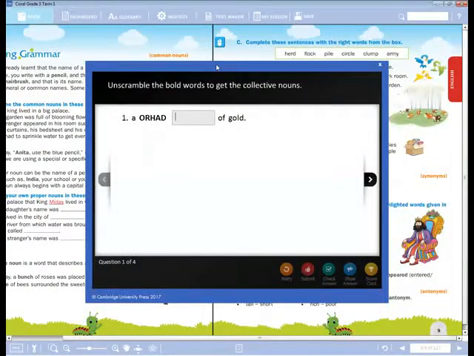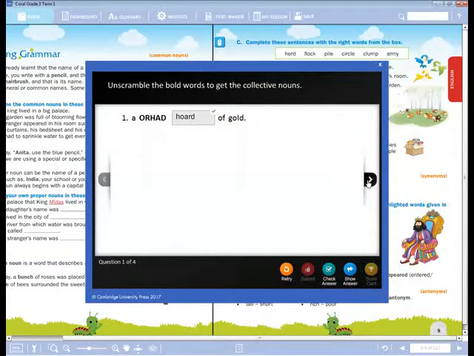So write down in your notebook, hoard, H-O-A-R-D. Okay, please write it down in your textbook or else in your notebook. Now, collective noun of gold is called hoard, H-O-A-R-D. Write down. Have you written? Ritika, write down. Okay, good. Very good, dear. So, shall we check the answer?